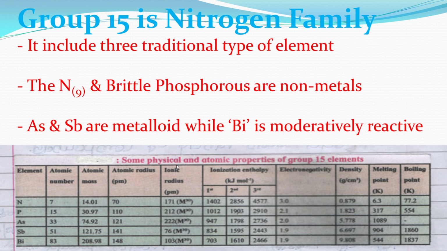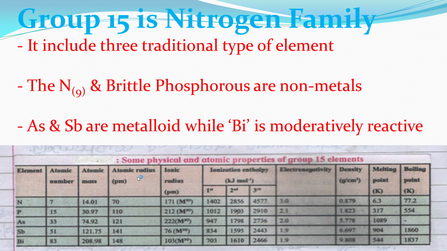Here are some physical and atomic properties of group 15 elements. Atomic number from nitrogen to bismuth in group 15 increases from top to bottom. Atomic mass from nitrogen to bismuth also increases.